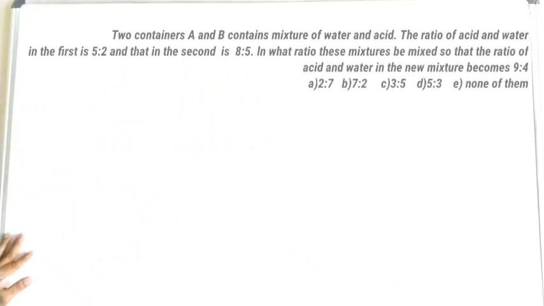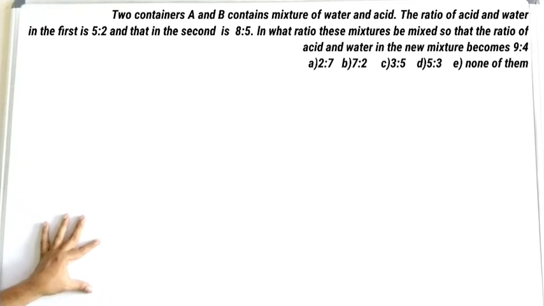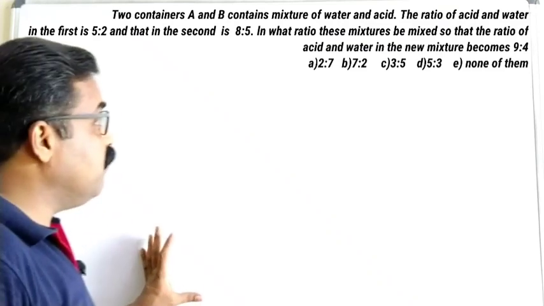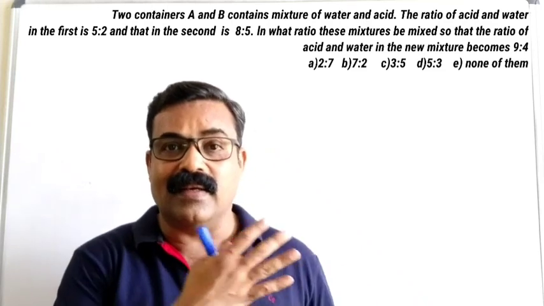So here is your next question. Two containers A and B contain a mixture of water and acid. The ratio of acid and water in the first vessel is 5:2 and that in the second vessel is 8:5. In what ratio should these mixtures be mixed together so that the ratio of acid and water in the new mixture becomes 9:4? So very, very important question, and this is a little different from the questions which we have already completed.